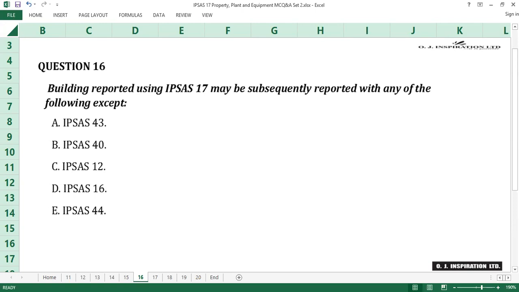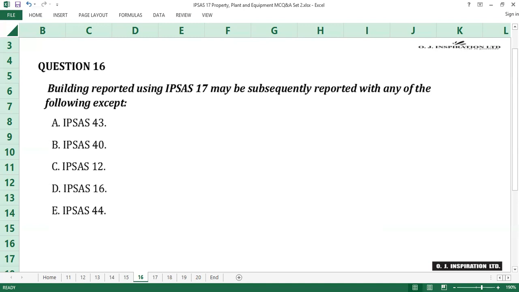For a building held for sale after its initial purpose of use, IPSAS 44, non-current asset held for sale and discontinued operations applies. Subsequently, therefore, a building reported using IPSAS 17 may be reported in line with any of IPSAS 12, 16, 43, and 44, but not IPSAS 40 public sector combinations.